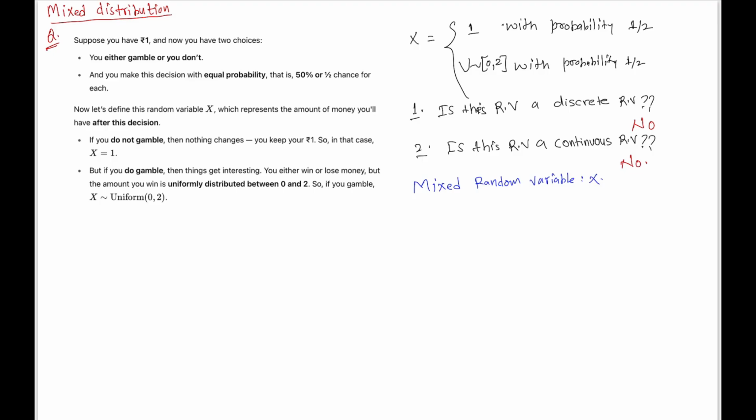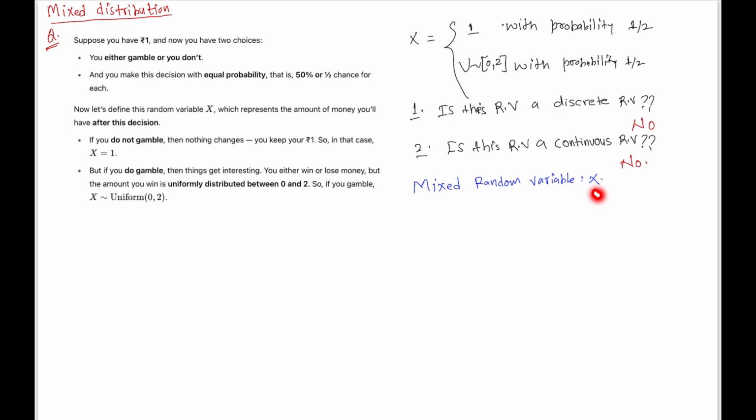Now let me ask you one more question. What kind of distribution will this random variable have? Will it have a probability mass function, or will it have a probability density function?